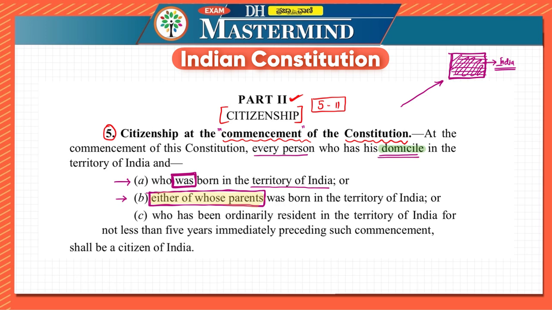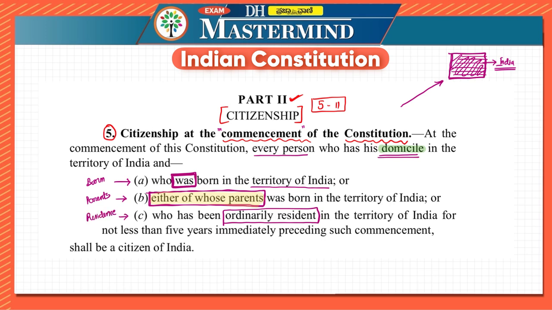And the third one says who has been ordinarily resident in the territory of India. The first condition said that they had to be born in India. The second condition said that either of the parents can be born in India. The third one speaks about residence.